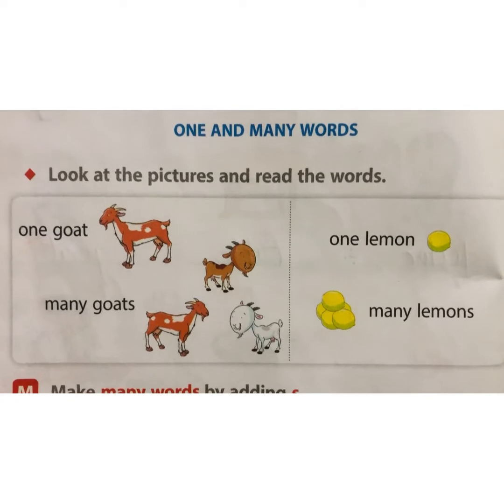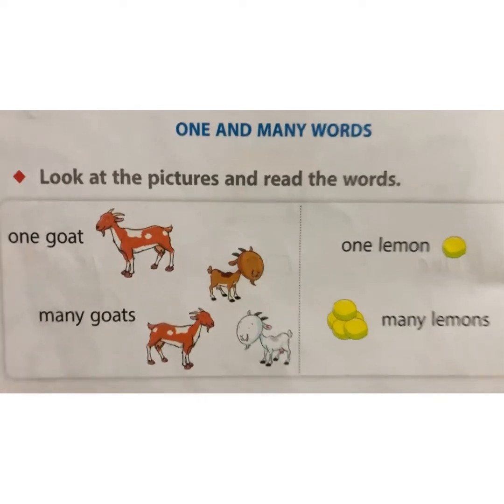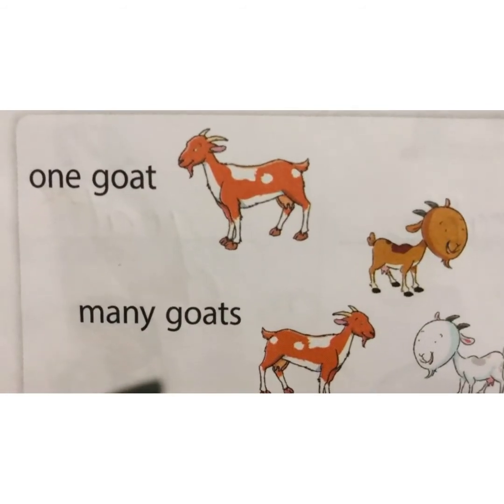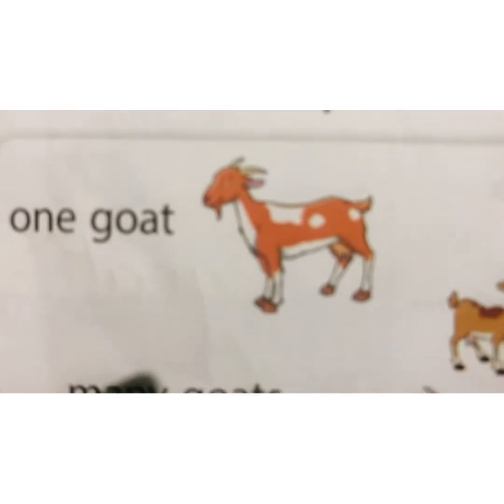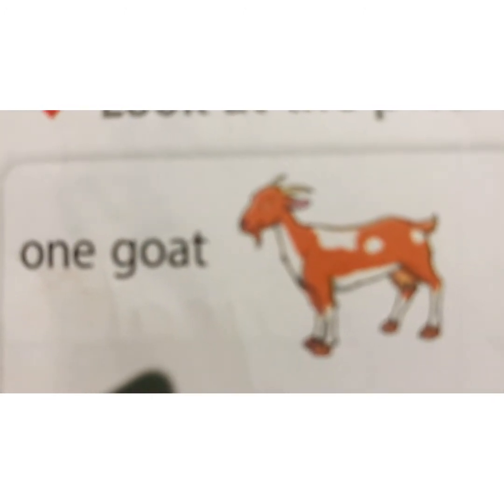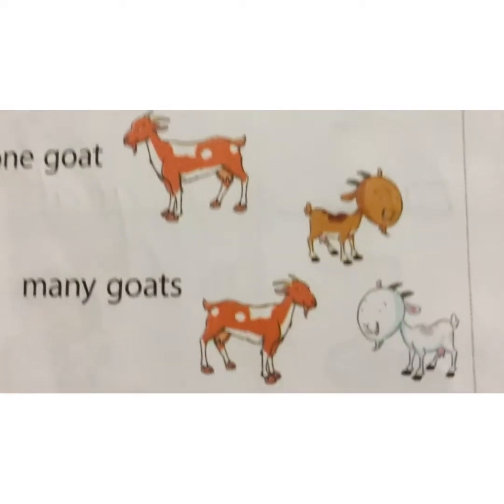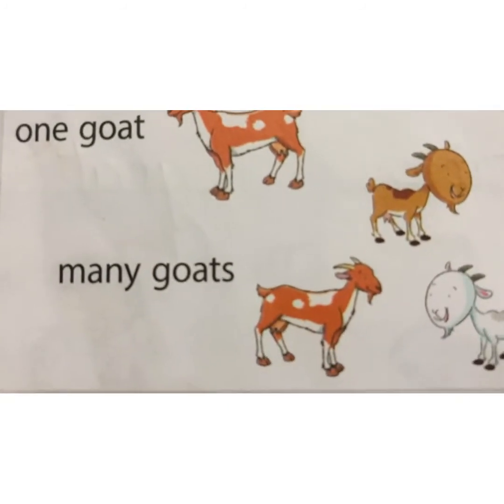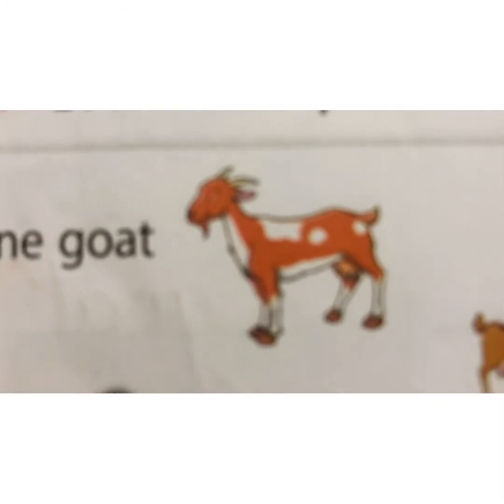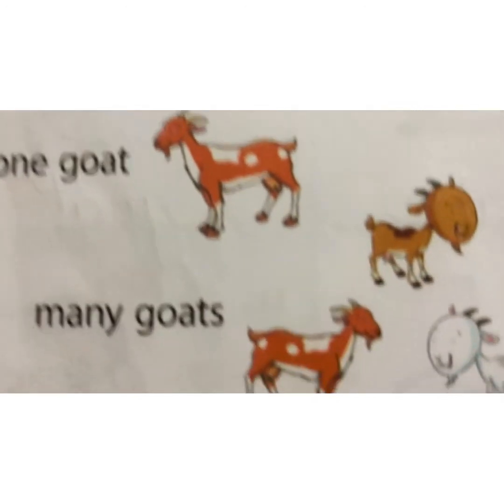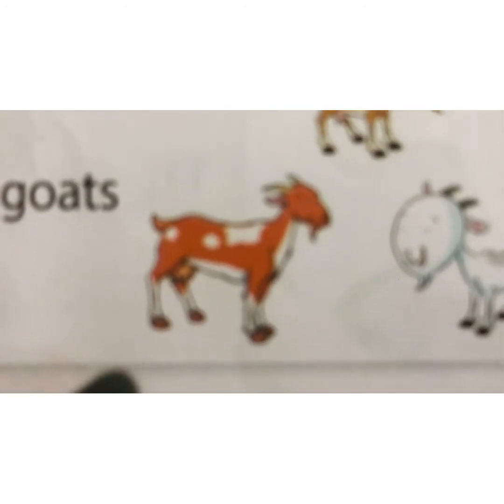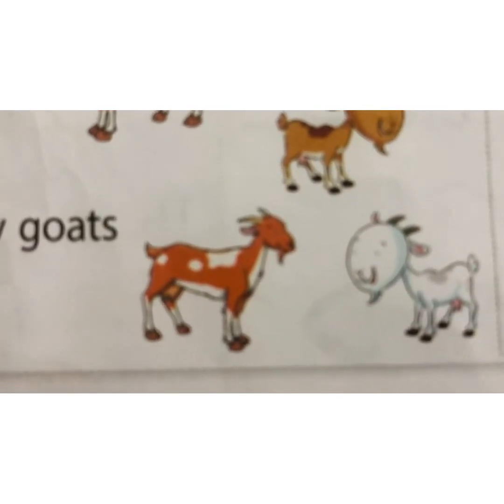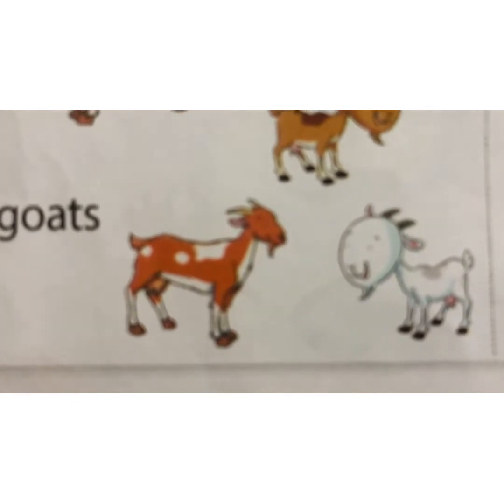Coming to the next exercise, one and many words. Look at the pictures and read the words. We have to look at the pictures and then we will read the words. This is a picture of the goat. One goat. G-O-A-T, goat. And many goats. These are 3 goats. One, many. So for one, we will only use goat. And for many, we will use S. We will use S at last. Goats. G-O-A-T. After adding S, it will become goats.